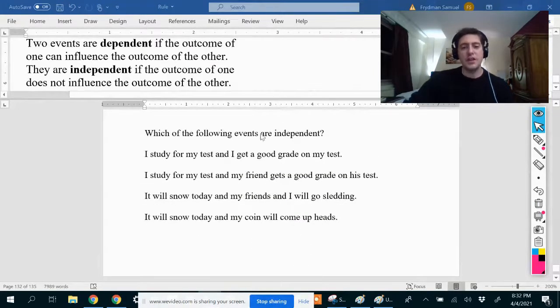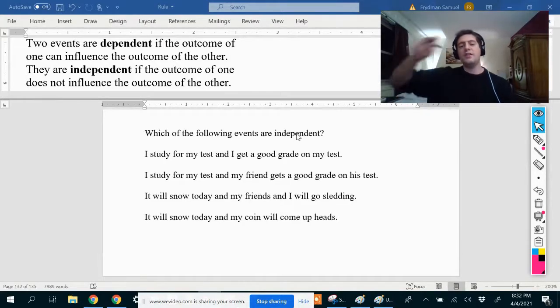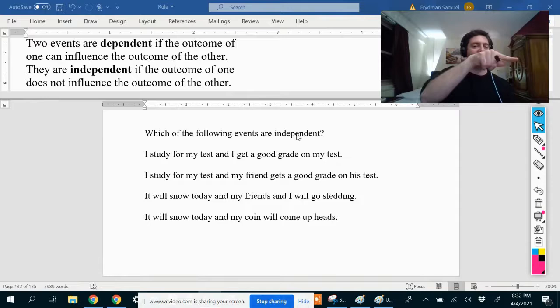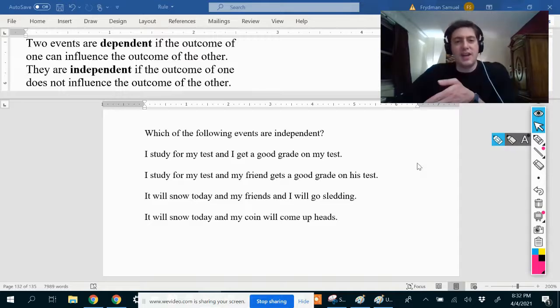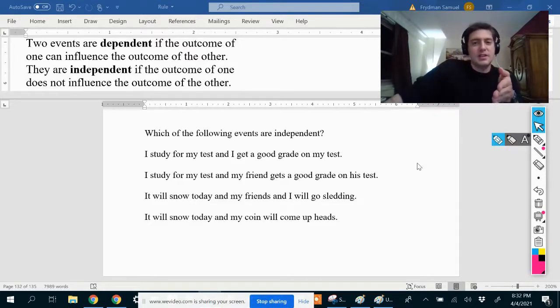Which of the following events are independent? So they have nothing to do with each other, meaning one thing happening will not affect the other thing in any way. Okay, so I study for my test, so that's one event. And I get a good grade on my test. That's another event. Does studying for a test have an effect on the grade that I get on that test?